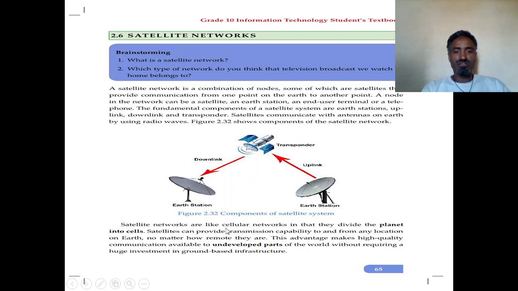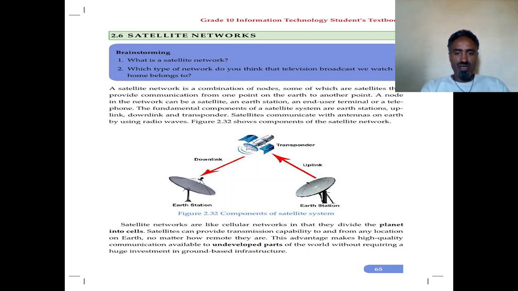Satellite networks are like cellular networks in that they divide the planet into cells. The same as cellular networks, they should divide the planet into cells. Satellites can provide transmission capability to and from any location on Earth, no matter how remote. Whether they are nearby or at a distance, the satellites can communicate with each other. One acts as a sender, the other acts as a receiver. Therefore, it's possible to exchange messages from one station to the other.